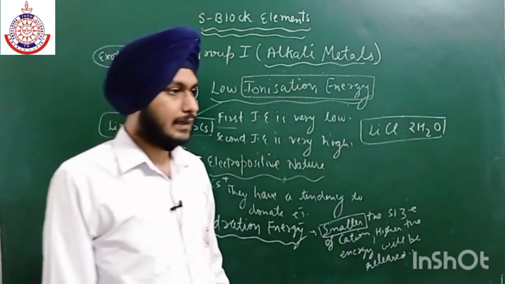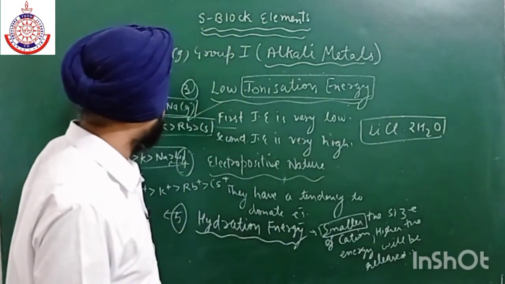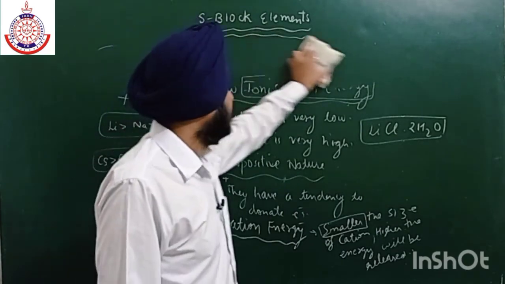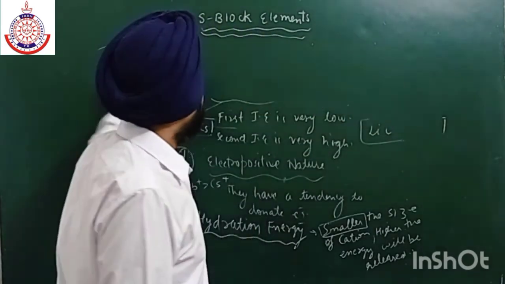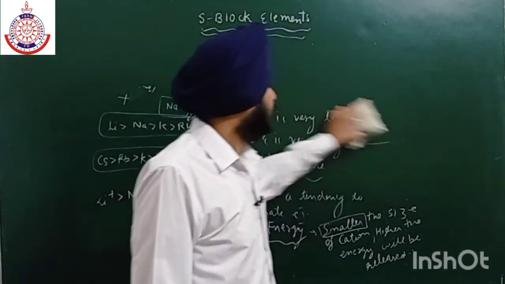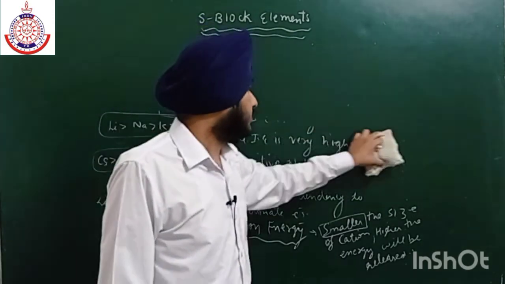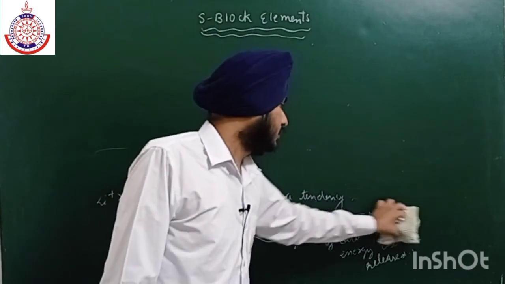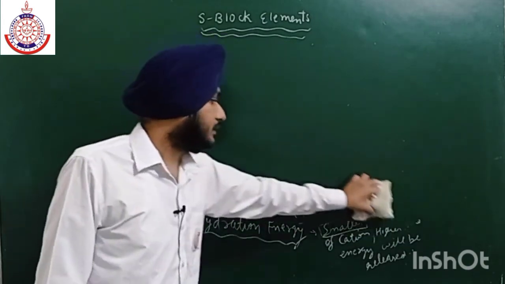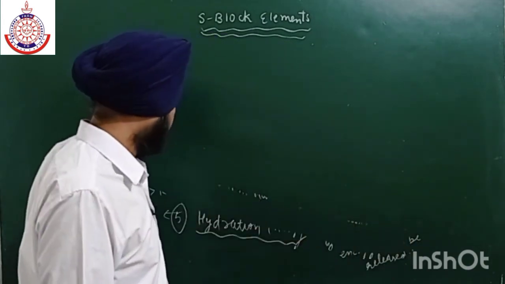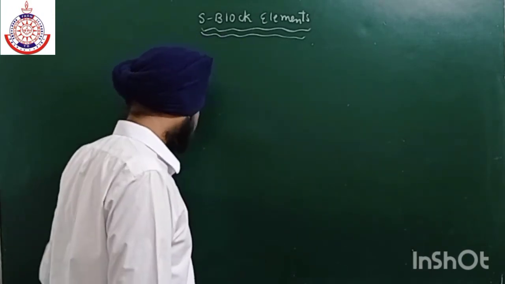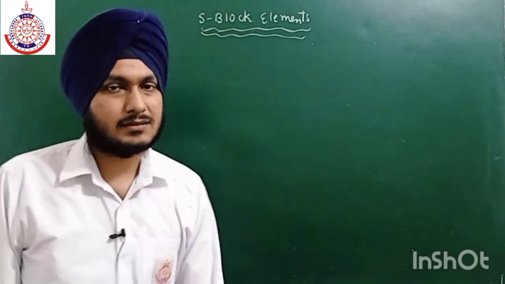Okay, next we have metallic character and non-metallic character. So these all are metallic in nature, and metallic character is directly related to the ionization energy as well as electropositivity. Or we can also correlate it with atomic radius. So metals are those which can easily give their electrons. Those which can give electrons are known as metals.